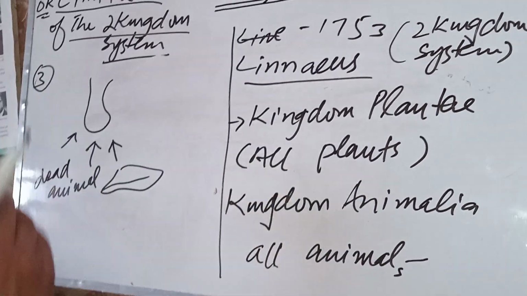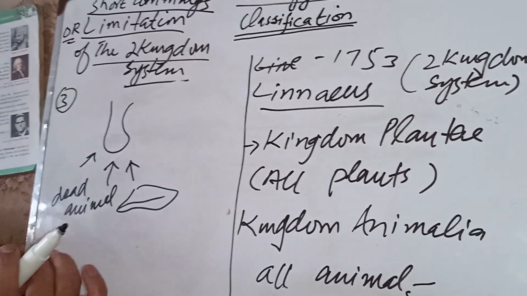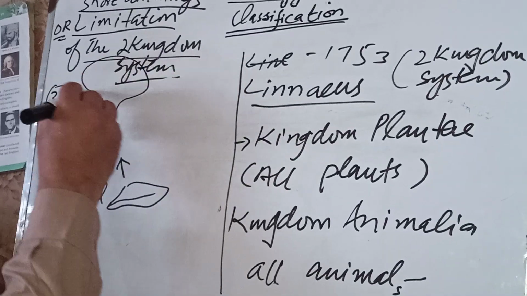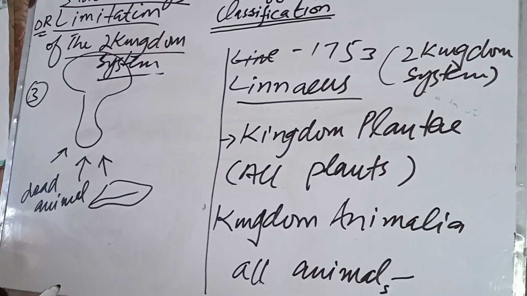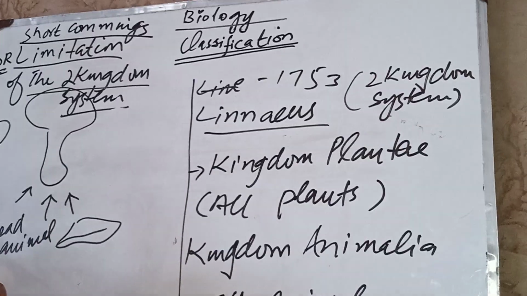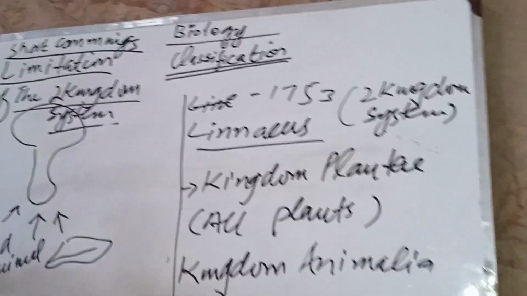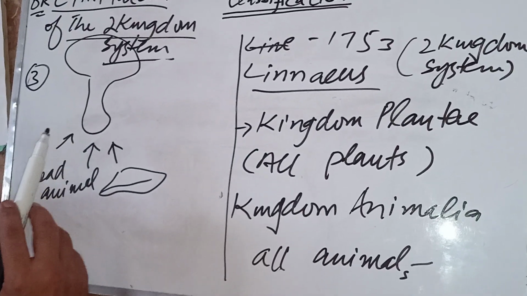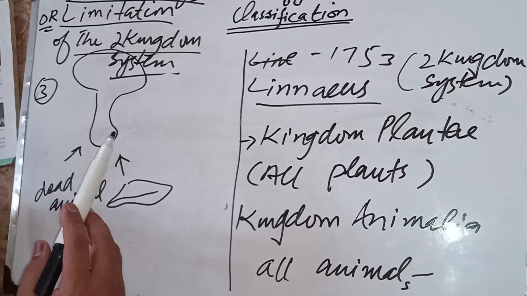Their bodies decompose into nutrients, which are then absorbed by the mushrooms. So they do not make food like the plants, and they do not get food like other animals.